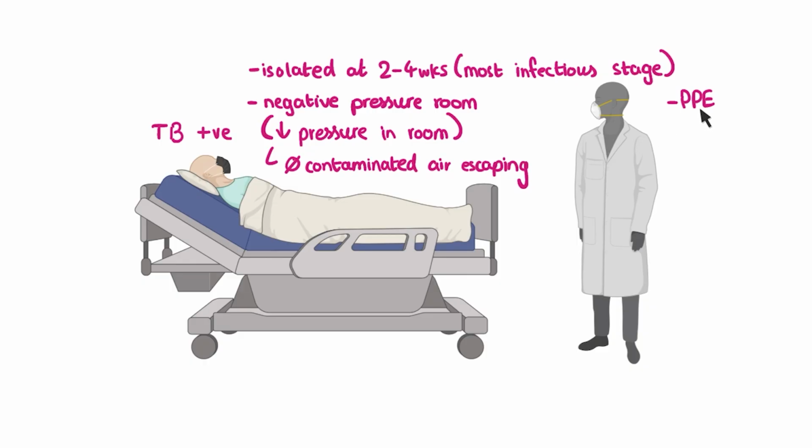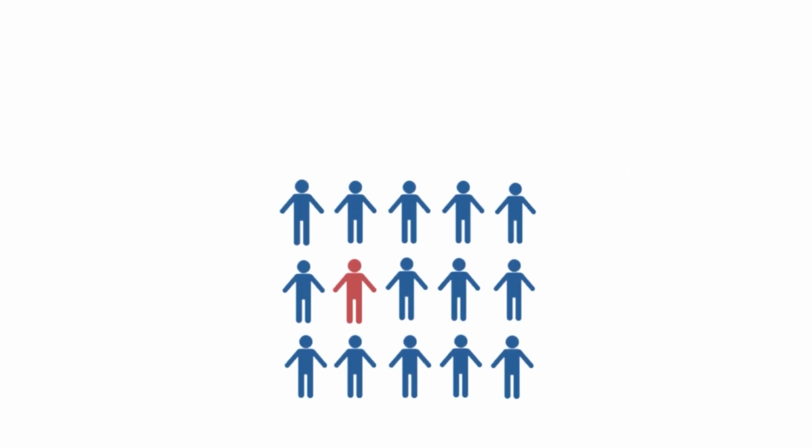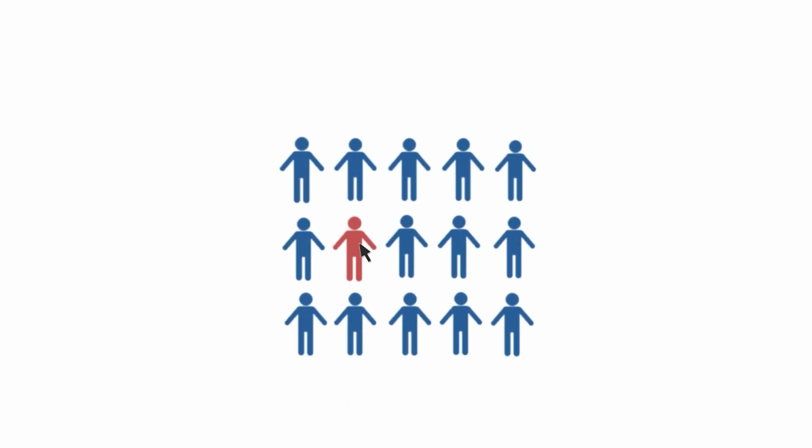Typically, this means that whenever someone enters their room, both the patient and the person entering should be wearing a mask, and the person entering the room typically is wearing an N95 mask as a common example. In addition to this, once you know that a person is positive for TB, we need to also do what is known as contact tracing. This is exactly what it sounds like.